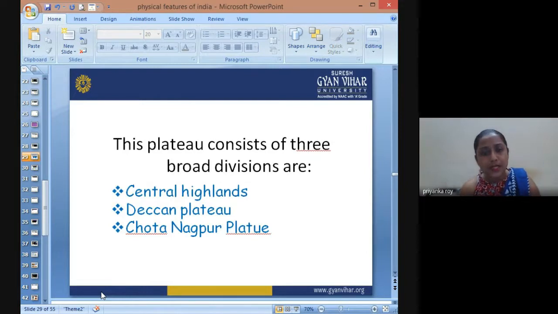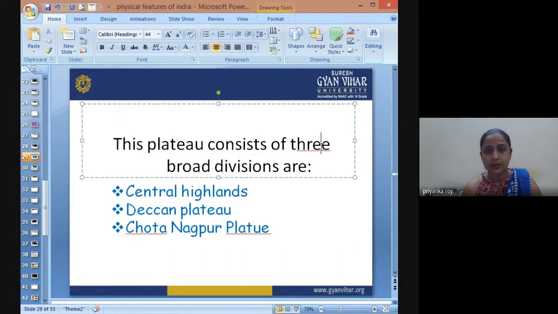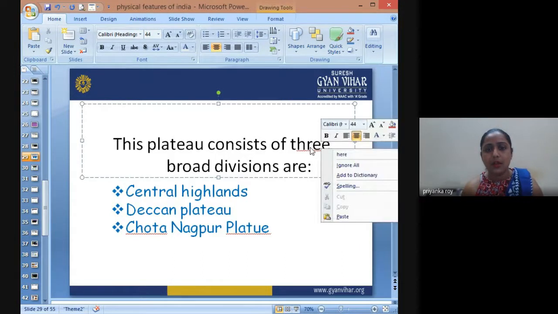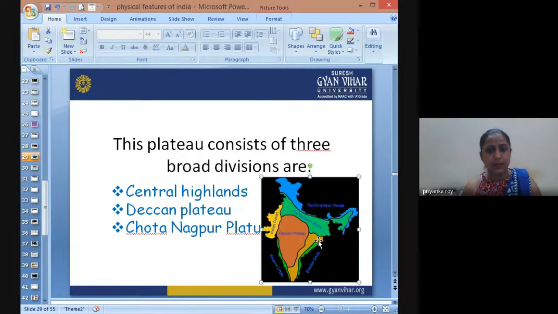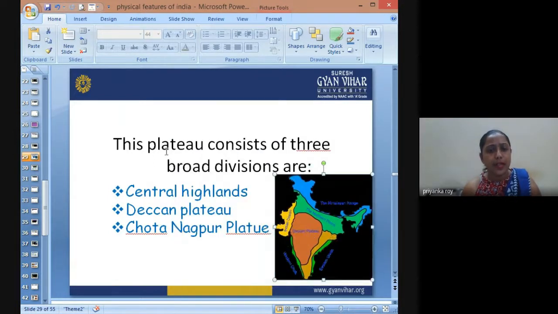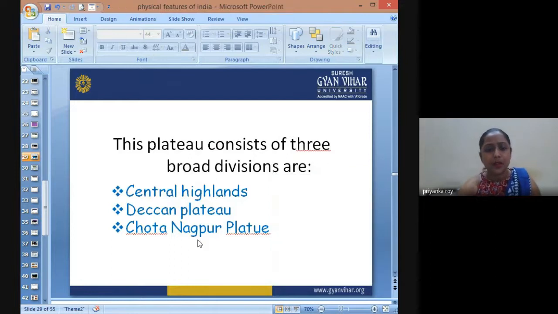This plateau consists of three broad divisions. Three broad divisions, that is, let me talk over here: the Central Highland, the Deccan Plateau, and the Chota Nagpur Plateau.